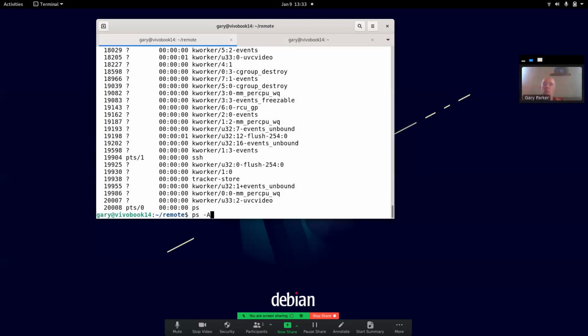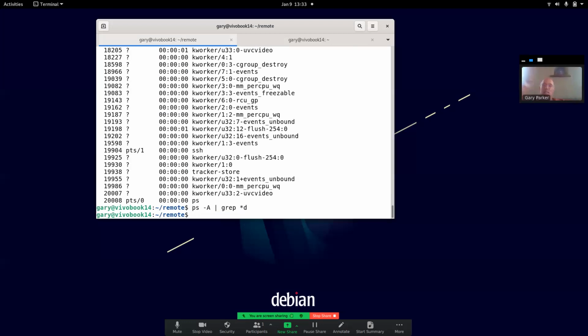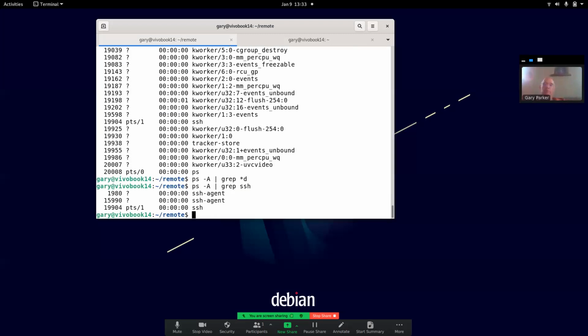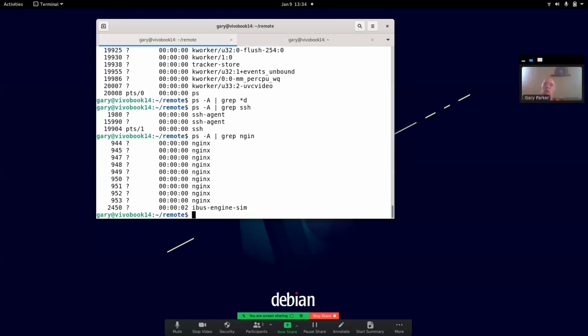So it's hard to look at all of that stuff there. So often when we do a process list like that, we're going to do something to whittle down what we're looking for. So I'm going to do a grep. Maybe if I do a star D, that should be stuff that ends with a D. There should be some things that end with D. Okay, let's do grep ssh. Oh, I don't have sshd. Maybe I don't have any daemons ending with D running on my user. Let's see what should be running. Nginx should be running. And I don't even have to type the whole thing. If I just type part of it, it'll find anything that has that phrase in it.